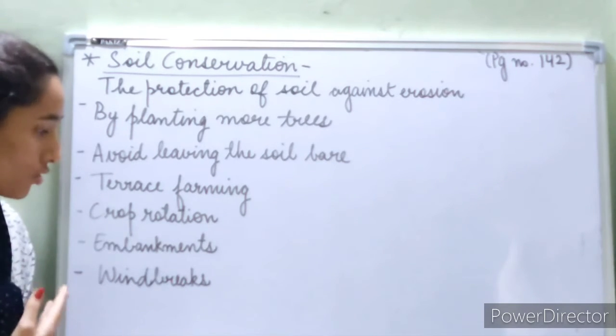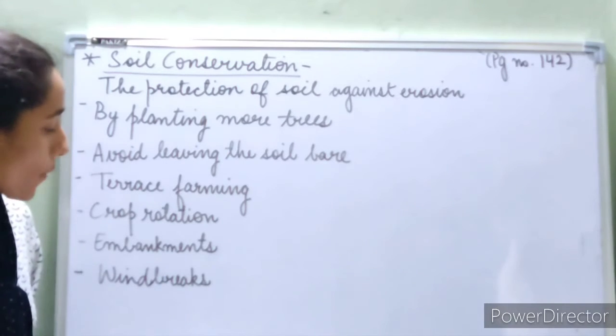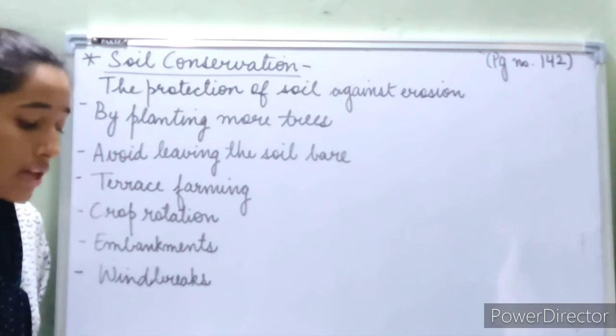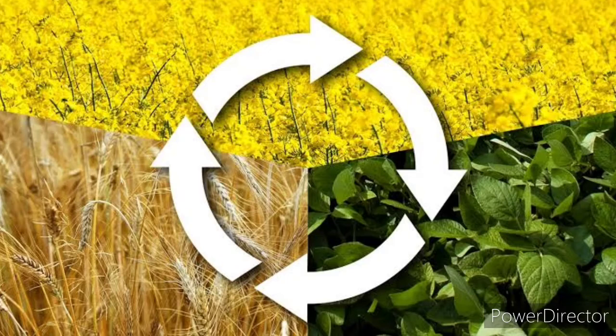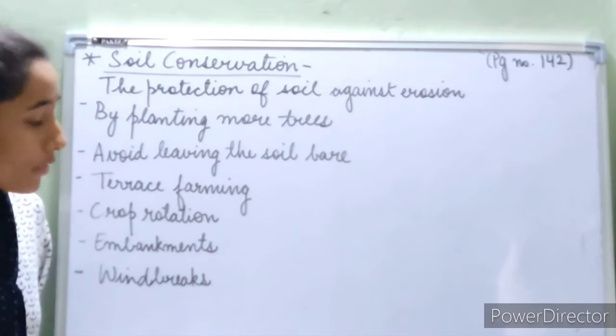Now crop rotation. Crop rotation is a very important thing, especially for farmers and people who are into agriculture. What is crop rotation? Crop rotation is growing different crops alternately, because it helps maintain the nutrients in the soil, and it helps keep the soil fertile. For example,